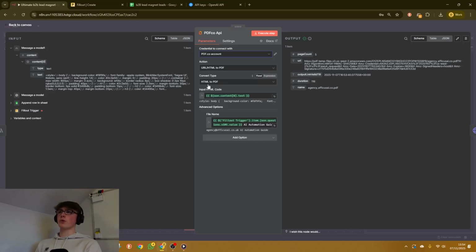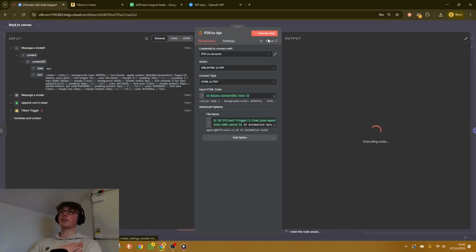So what we're doing here is we're basically taking the HTML from Claude and placing this in a URL. You're not going to have to do anything here. Literally just make sure that the text output from Claude is going straight into this input field, and then it's going to turn this HTML into a PDF. I'll execute this and show you what I mean.